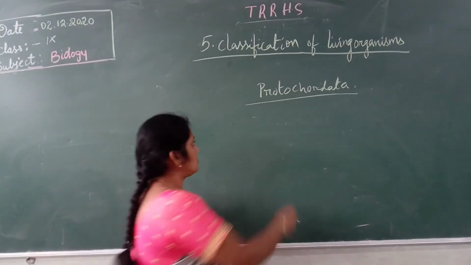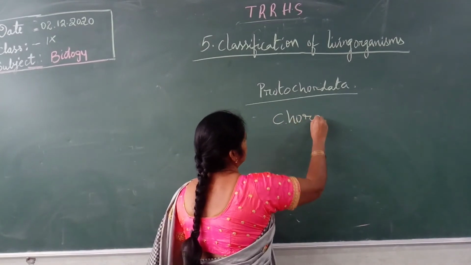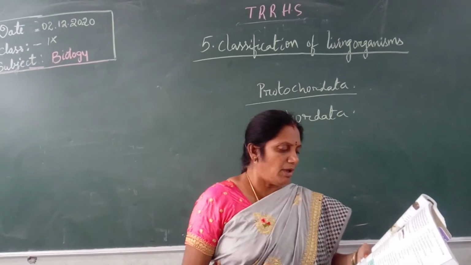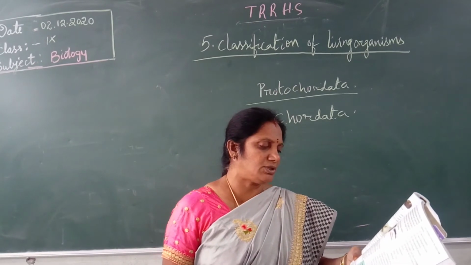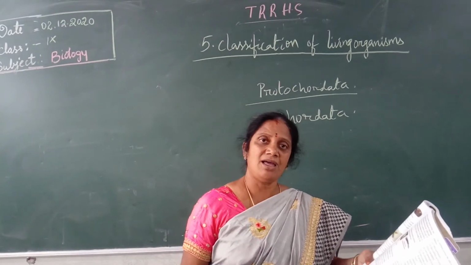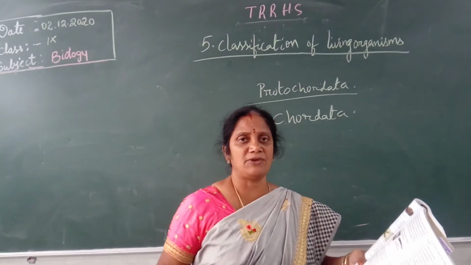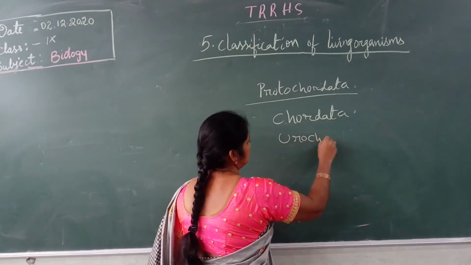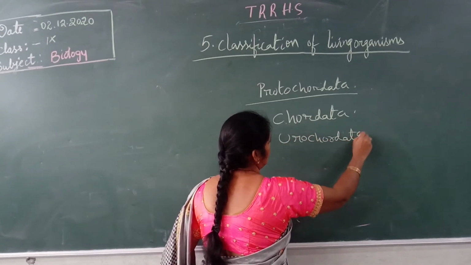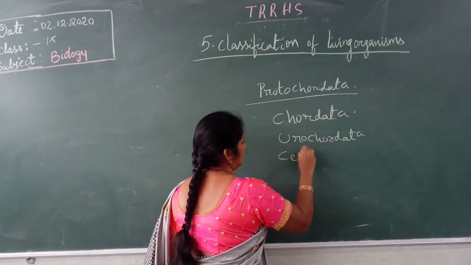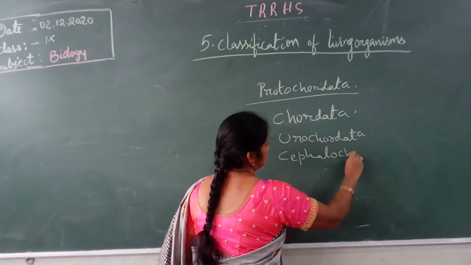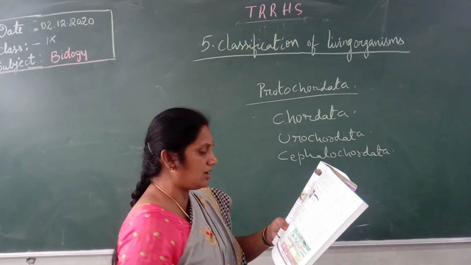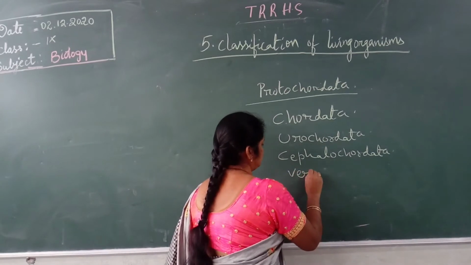When you come to the Chordata, some biologists divide the phylum Chordata into three subphyla: Urochordata, Cephalochordata, and Vertebrata.